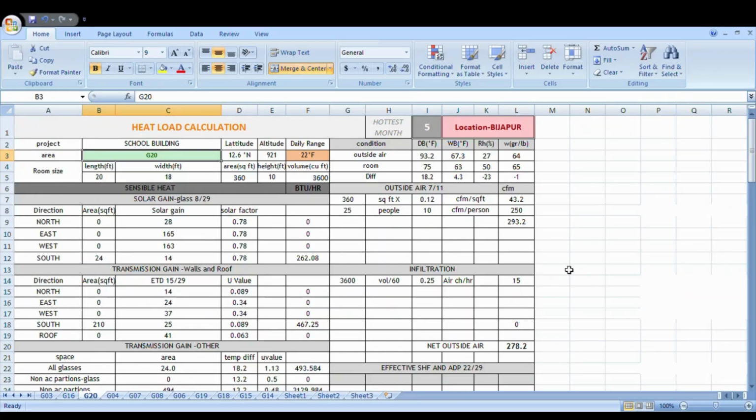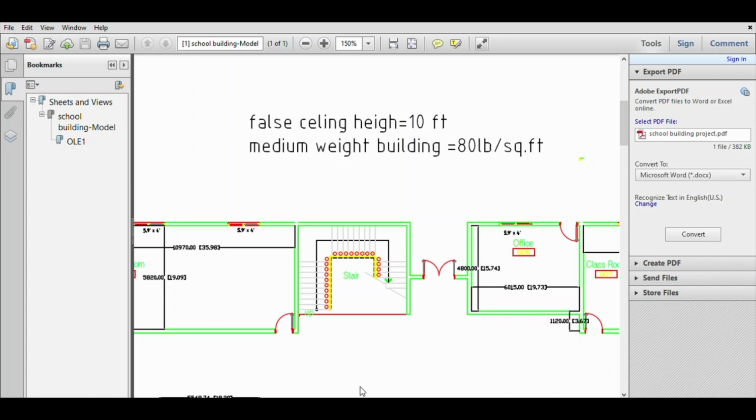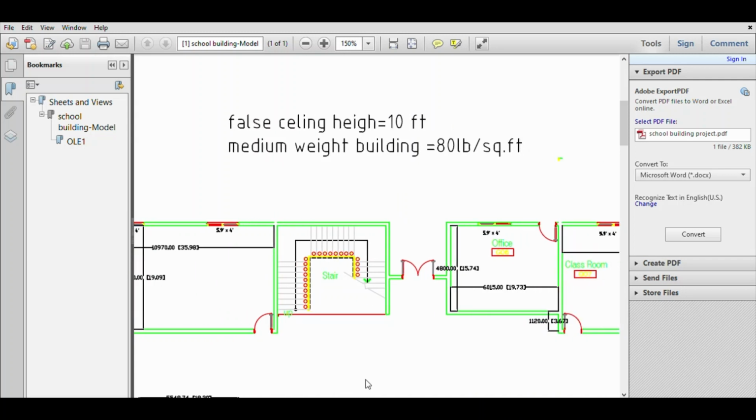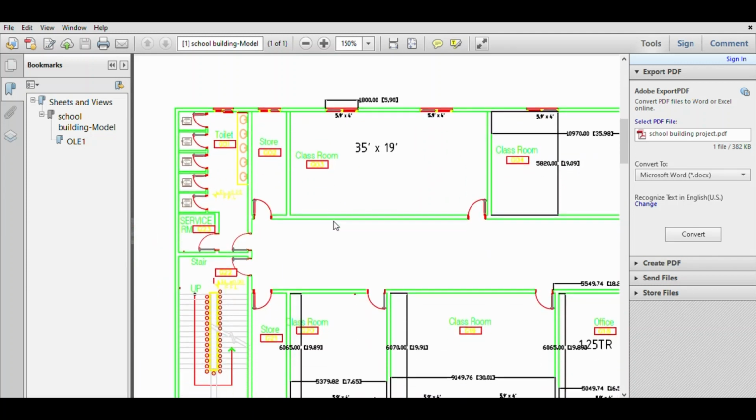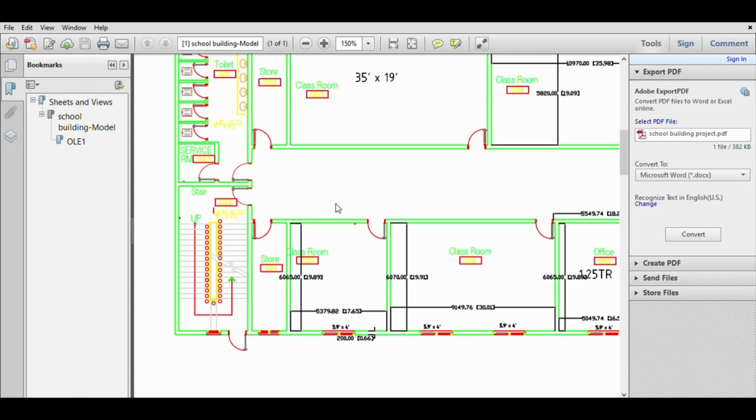Hello guys, today I am going to show you how to do HVAC heat load calculation for the room G20. This is the E20 sheet, guys. This is the school building layout located at Bangalore. The false ceiling height is 10 feet and it is a medium weight building, equal to 80 lb per square feet. Today I am going to show you how to do heat load calculation for the room G20.